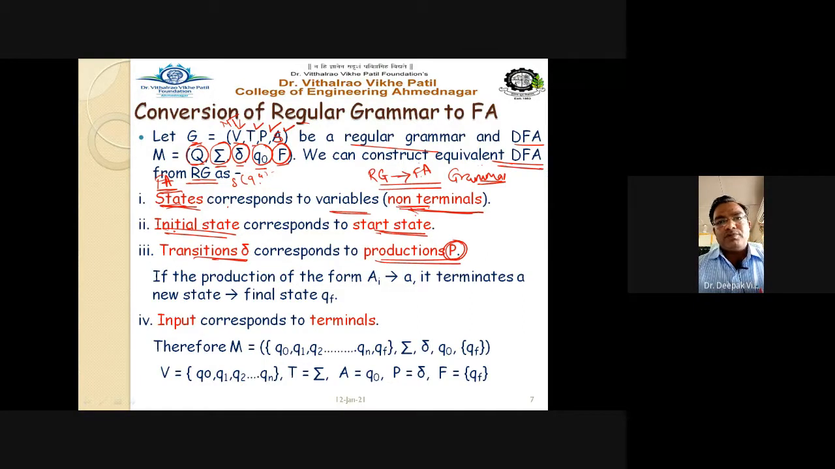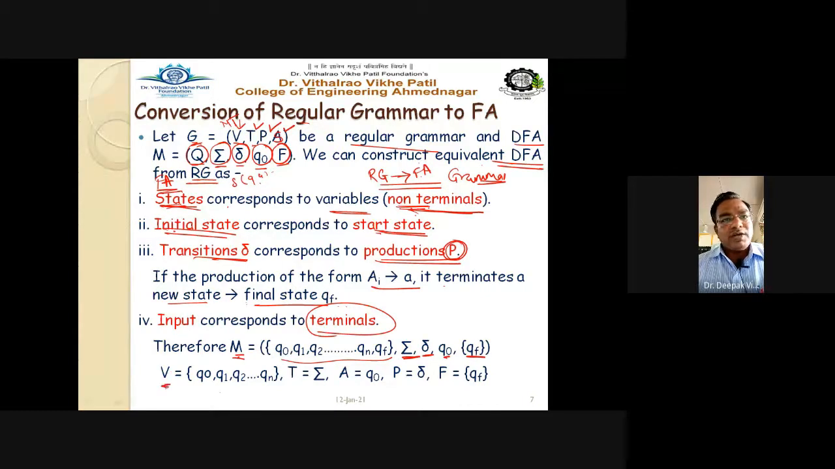If the production is of the form A gives small a, it terminates at a new state, that is the final state QF, right? And input corresponds to the terminal symbol. So your M, this becomes your DFA, becomes Q0, Q1, Q2. This is nothing but the states in the automata. Sigma is the input alphabet, delta is the transition, Q0 is the start, and QF is the final state.